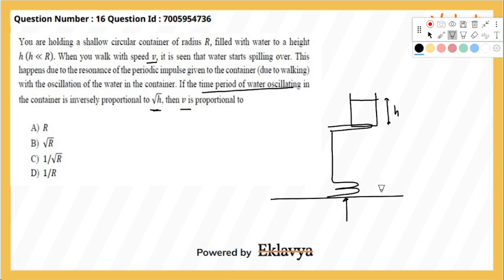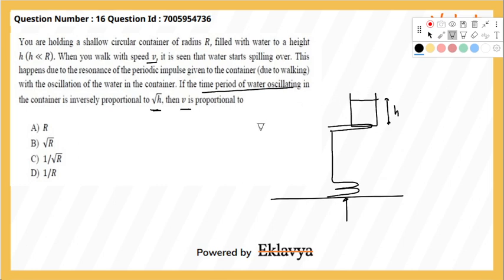Whenever you keep your foot on the ground, there will be an impulse from the ground. That impulse will be transferred to the container as well, because your full body feels that impulse, so your hand will also feel that impulse. So we can say this water is also getting a periodic impulse f number of times per second. So water will start oscillating like this, and it will spill like this, and then like this. So water will be oscillating with the time period of capital T.